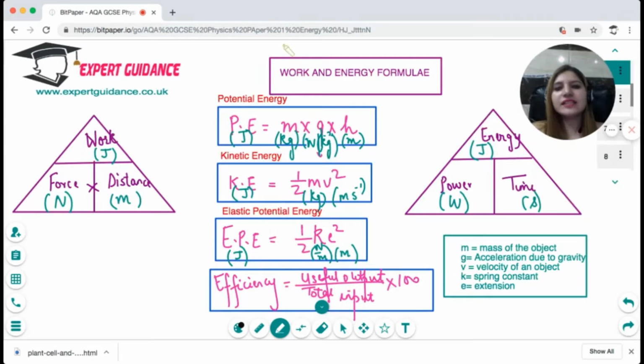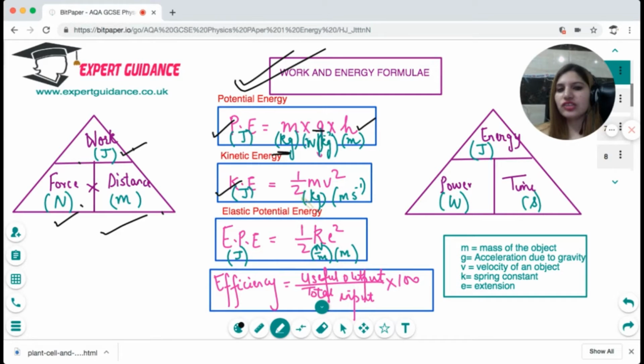Now, these are the very important work and energy formulas which you need to remember along with the units. It's very, very important. First is work done. Work done is force times distance. Work is measured in joules, force is in newtons, distance is in meters. Then potential energy, in joules, is mgh. M is the mass of the object, remember, it has to be in kilograms. g is the acceleration due to gravity, which is 10, and h is the height.